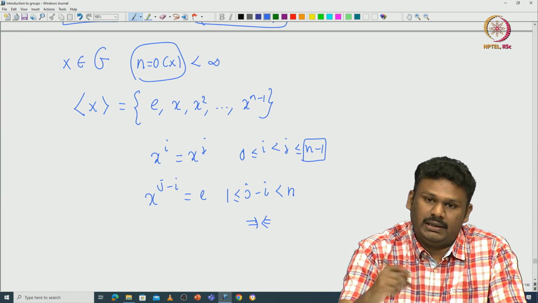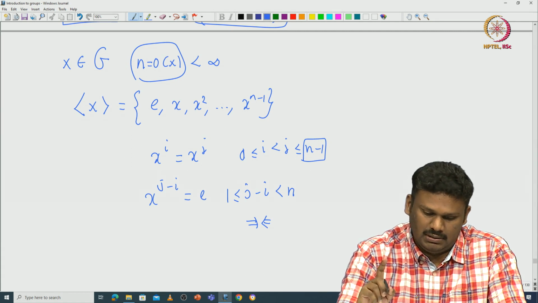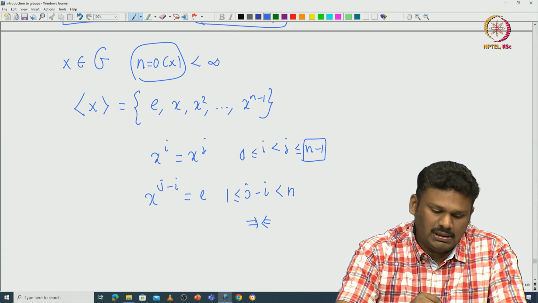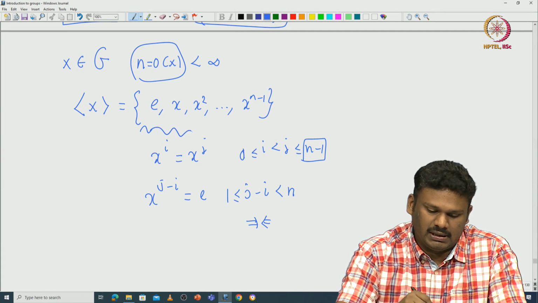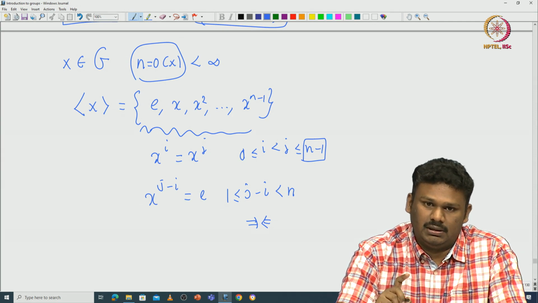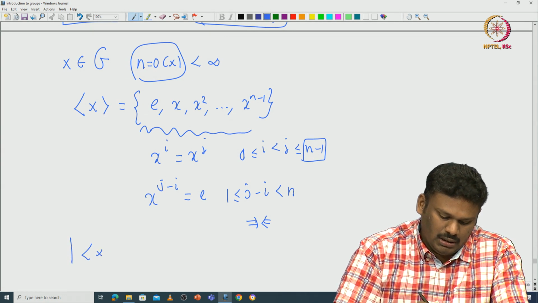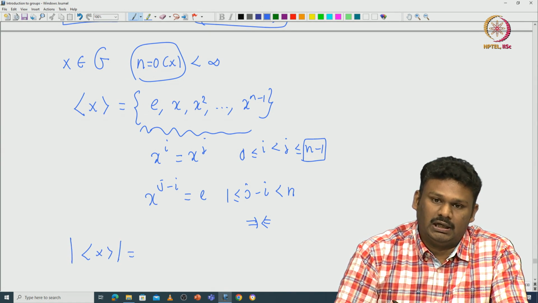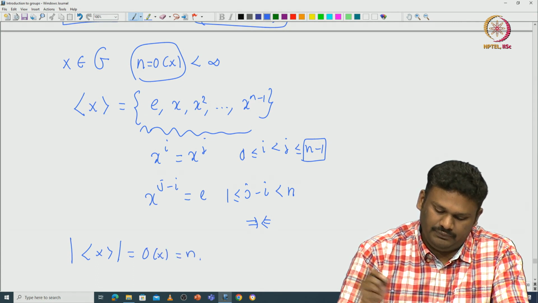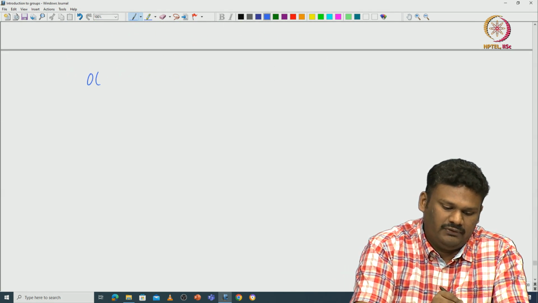We can't get any smaller power of x that is identity. So, the elements identity, x, x square and so on up to x power n minus 1 are all distinct inside G. That proves that the cardinality of the subgroup generated by x is exactly the order of x, which is n.